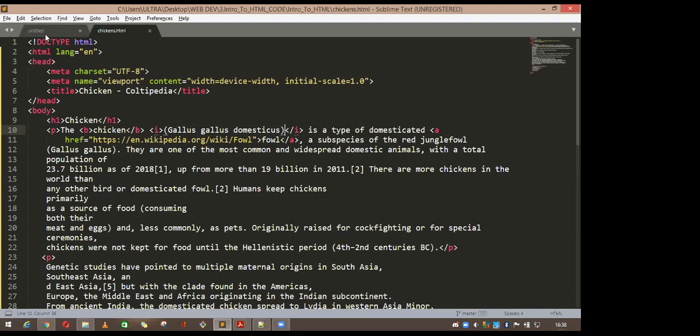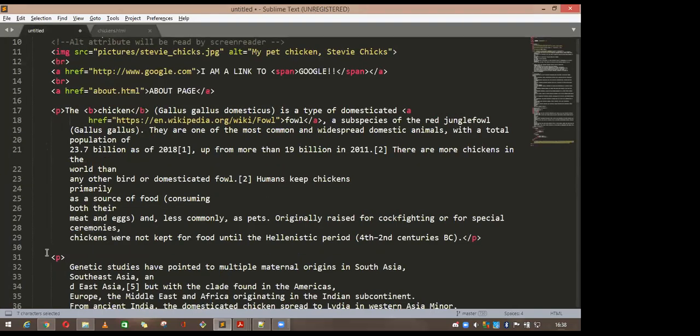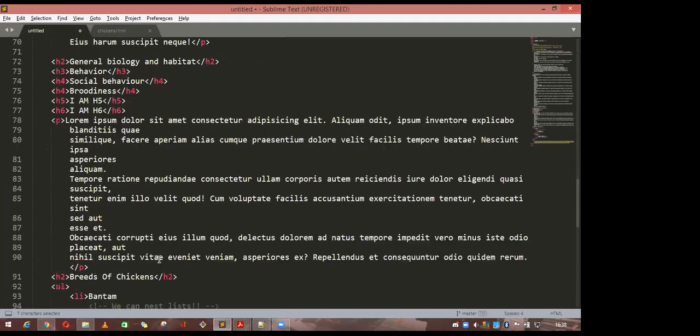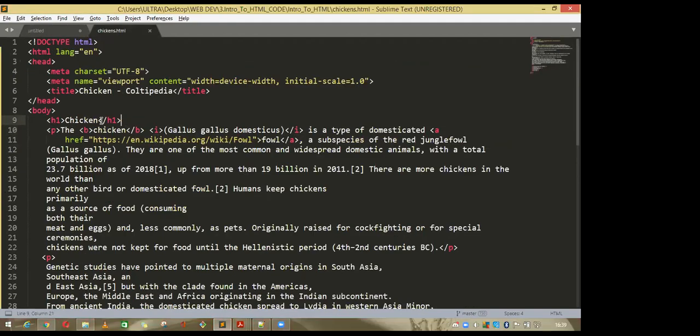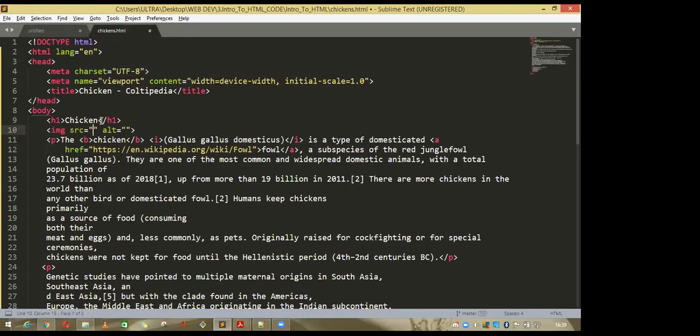There is some other tag you can see. I am just telling you all the tags which we are going to use in making a basic HTML page. So if you go down, you can see some other tags. If you want to embed some image in this one, if you want to add an image, for the image, img is a tag which is used to give an image. But you can see here there is one difference: for every element there is an opening tag and a closing tag, okay. But for the img there is only an opening tag, there is no closing tag.